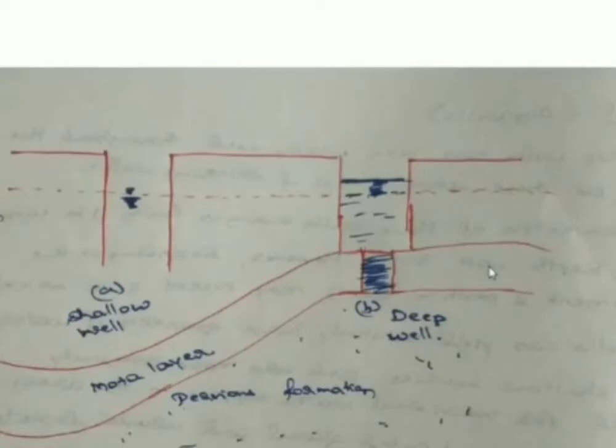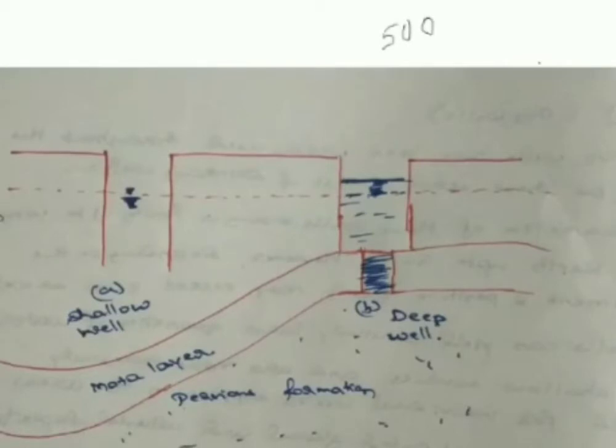Now, what is the yield it can give? For a shallow well or deep well, the discharge, the yield, will be less than 500 cubic meters per day.